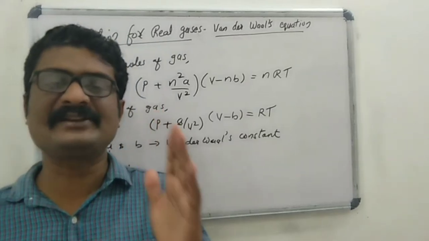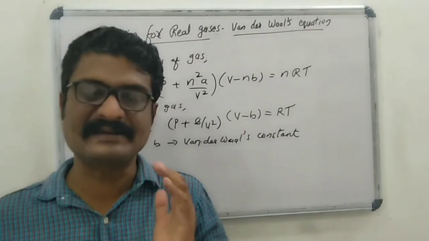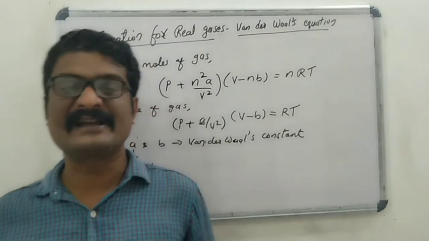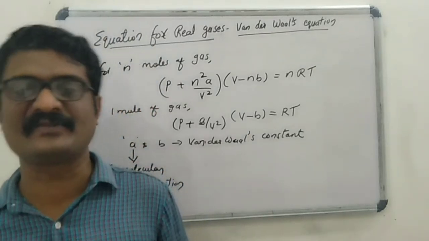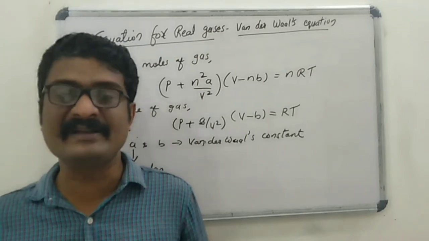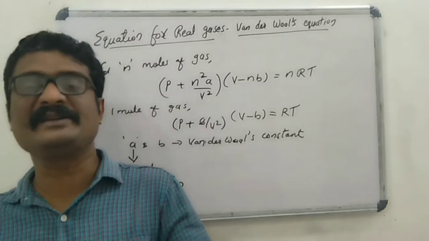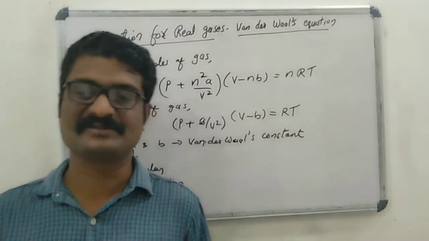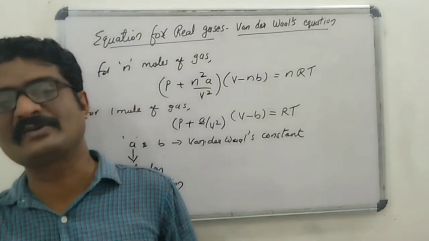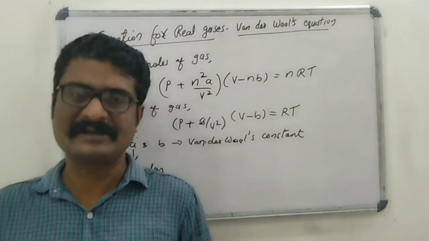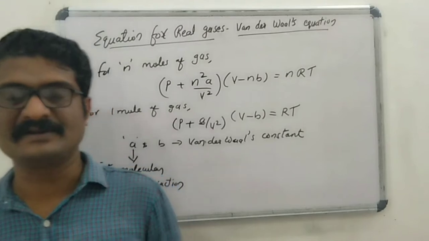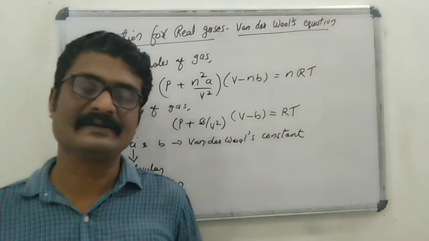The greater the value of the Van der Waals constant a, the greater is the strength of intermolecular force. Gases having a higher value of a can be easily liquefied. When the value of a increases, the strength of intermolecular force increases, and these gases are easily liquefied.